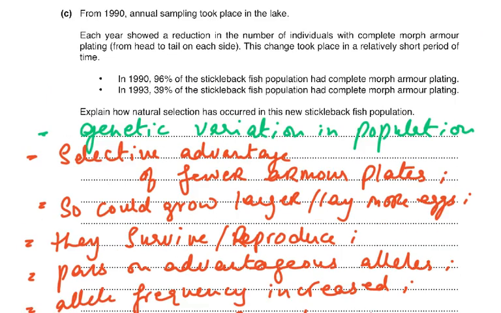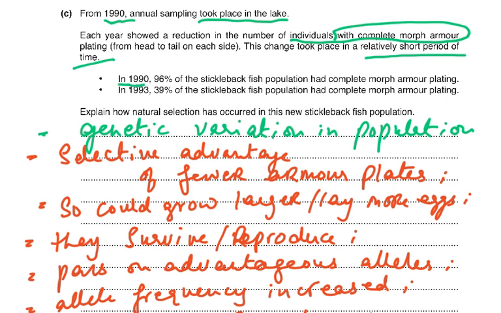And as you proceed with the question, from 1990, annual sampling took place in the lake. Each year showed a reduction in the number of individuals with complete morph armor. So numbers started to decrease of the complete morph armor plating, which was from head to tail on each side. This change took place in a relatively short period of time. So 1990, we have 96% of the stickleback fish population had complete morph armor. 1993, 3 years later, then only 39% had complete morph armor plating.